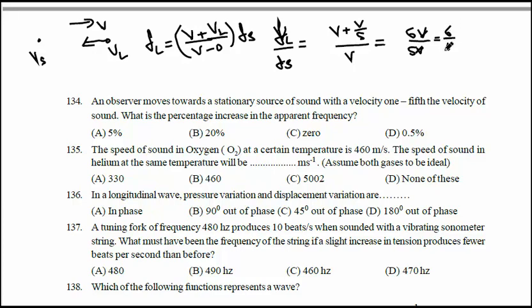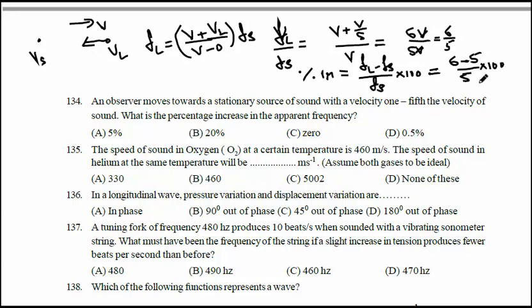If it is 6 by 5, the percentage increase in the frequency of sound is FL minus Fs divided by the original frequency Fs, into 100. The ratio of FL by Fs is 6 by 5, so it will be 6 minus 5 divided by 5, into 100.